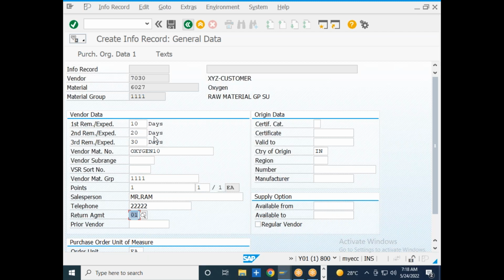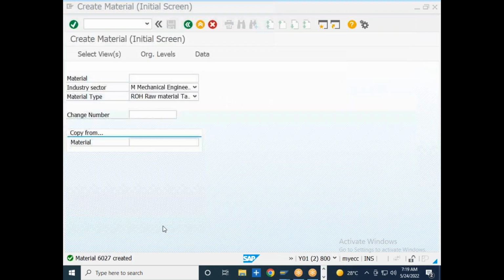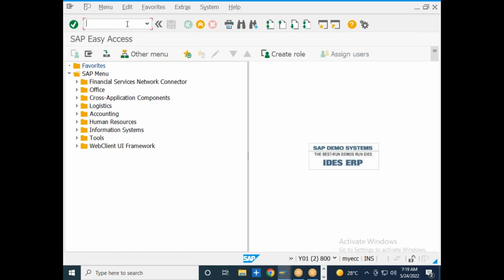Prior vendor: you are buying this particular material from this vendor from today onwards, but who is the vendor that was supplying this material to your company prior to this? So let us say the prior vendor is, I can take any one of the prior vendors. So I will go to the MKVZ.